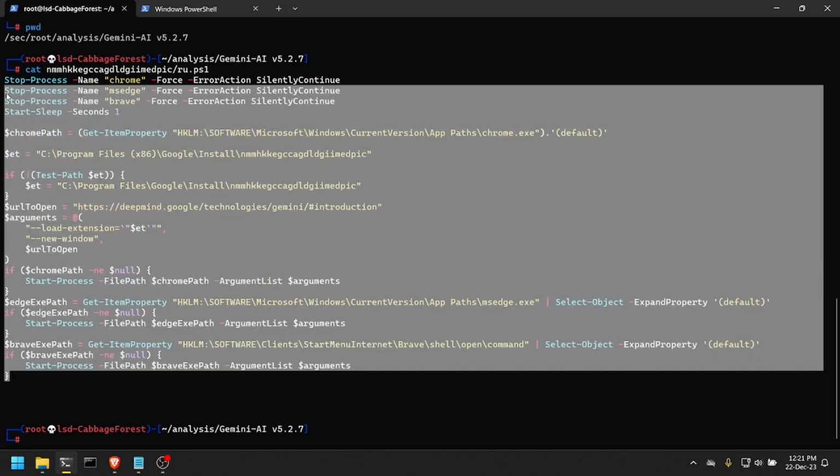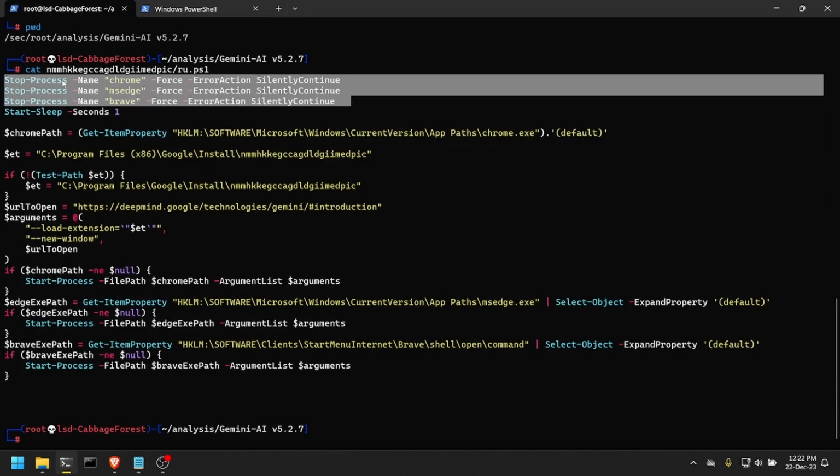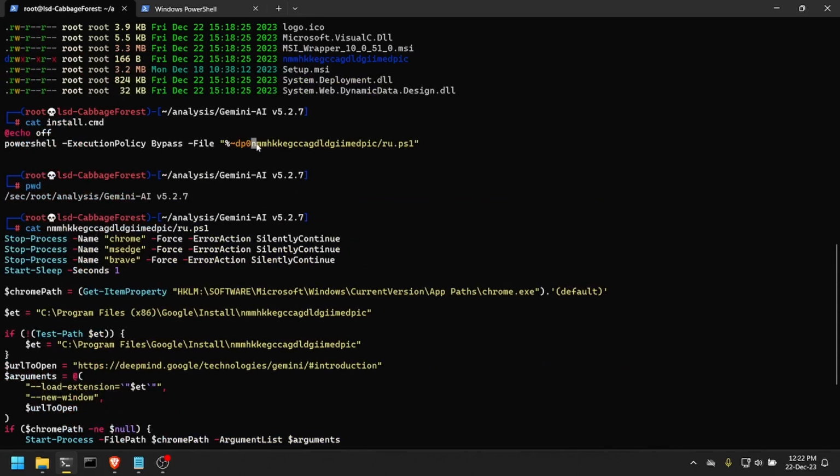So this code here is just killing all the instances of these browsers that you may have open, and it will reopen them again, but now loading this extension here. As we can see, this follows a weird pattern that I'm not sure about, but by experience I can tell this is the ID of a browser extension. And if we look closely, we can see that this starts with nmmhkk. This is exactly the name of the folder in which this file is.